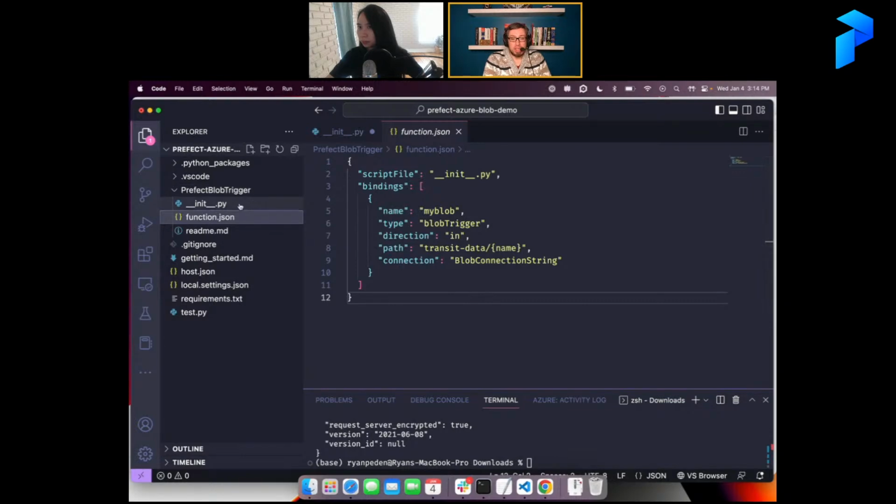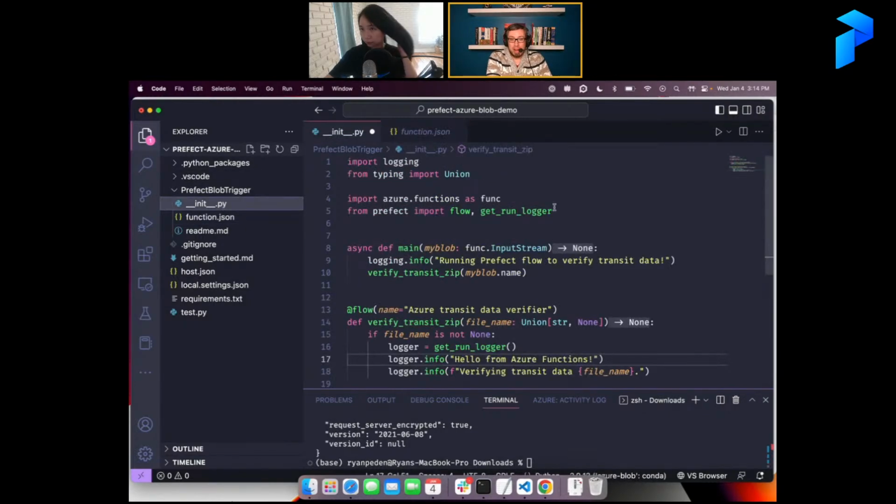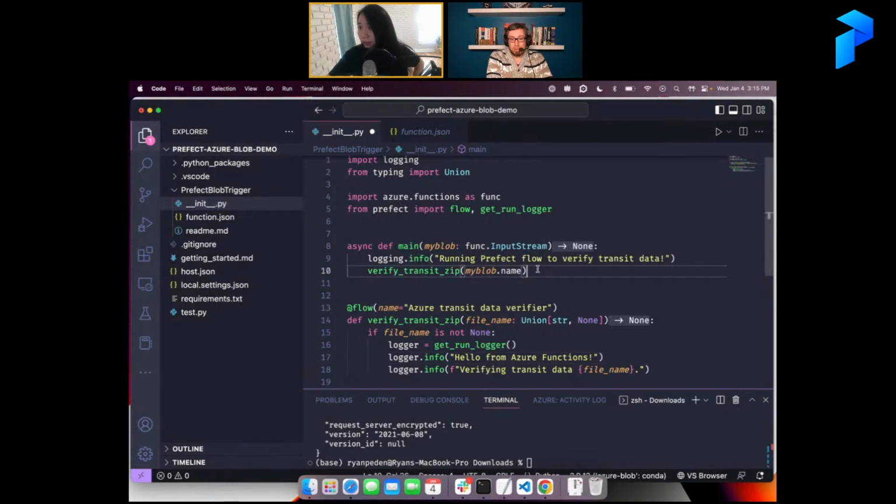It depends on the binding you set up, and the kind of data you receive depends on what kind of trigger you get. Okay. So what happened is when you upload your data, the function main will run.